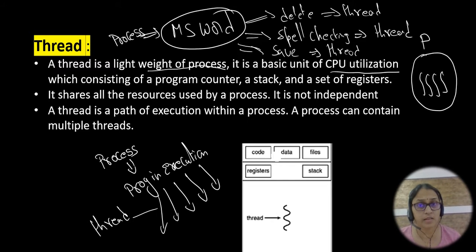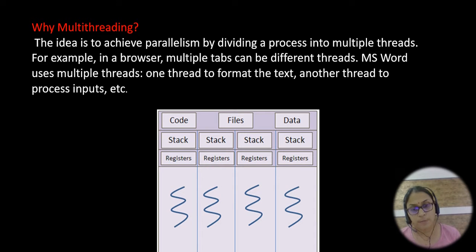If you take a single thread, the code, data, files, registers and stack will all be present. So in a process, if a single thread is there, that single thread will access the code segment, data segment, files, registers and stacks; everything will be shared by the thread. Suppose you go for multi-threads. If a single thread is okay, then why are we going for the multi-threading concept?